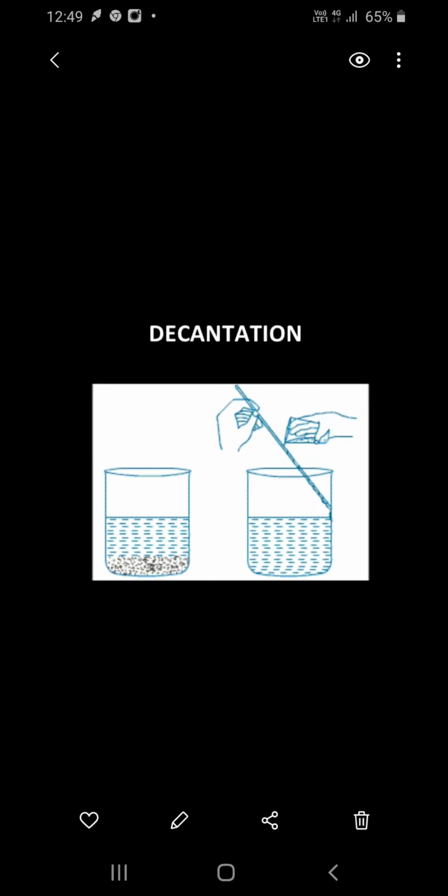The next, decantation. This process is done after sedimentation. The supernatant liquid is slowly poured out from the container without disturbing the sediment. The sediment particles are settled down. The water obtained after decantation is called the decantate. The process of separating the liquid above the sediment is called decantation.